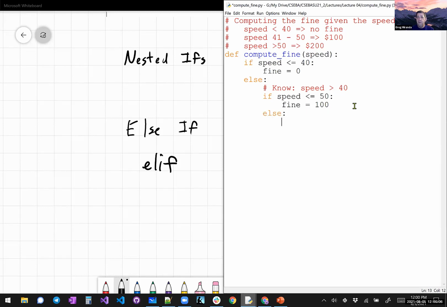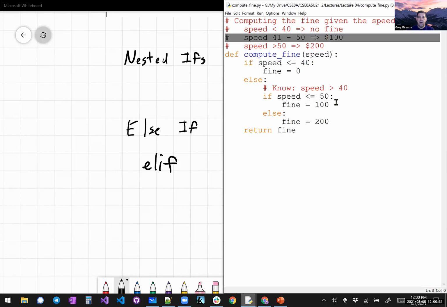And if it's beyond 50, it means it's at least 51, and we fine them $200. And then eventually we're just going to return the fine. So less than or equal to 40, no fine. Speed greater than 40, which means it's at least 41, but less than or equal to 50, well, that's the second case. It's a $100 fine. Anything after that's a $200 fine.